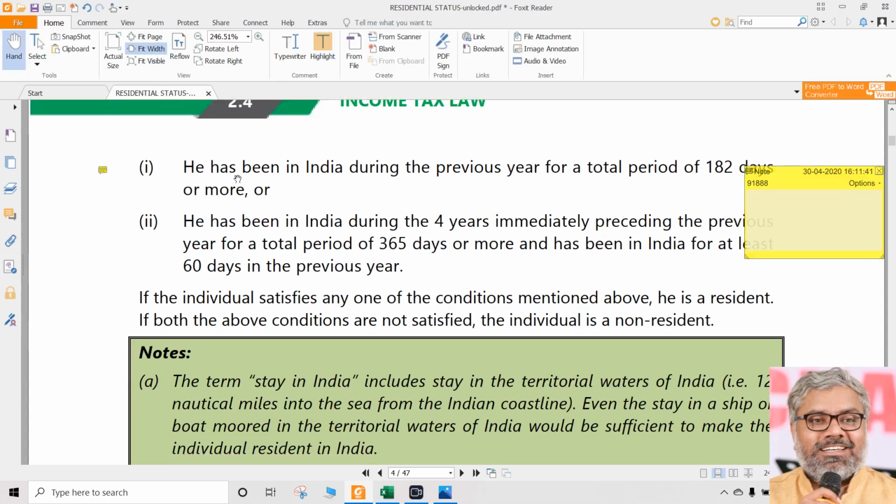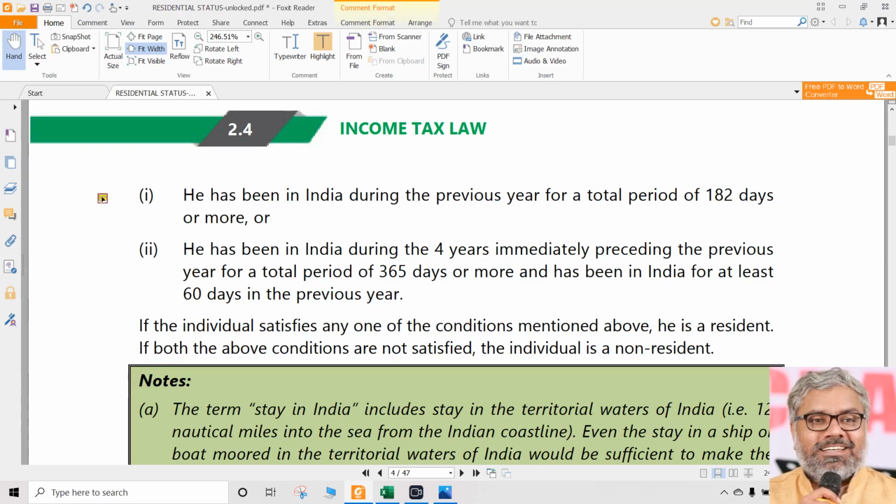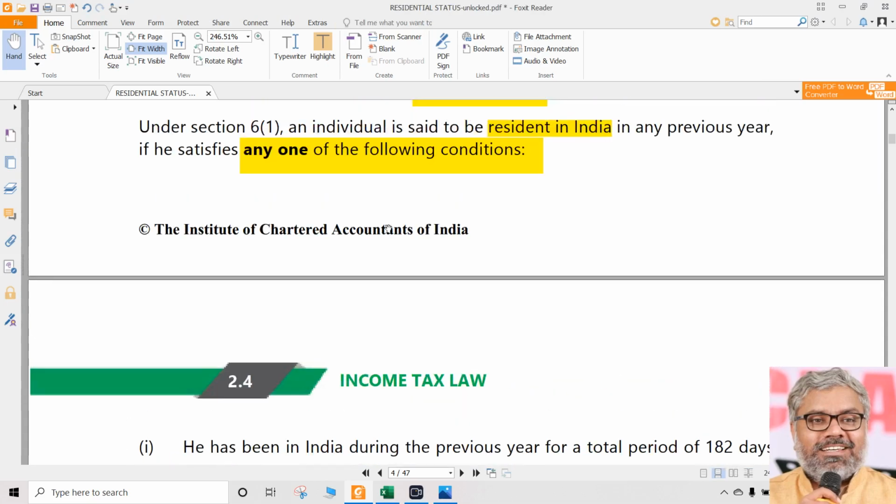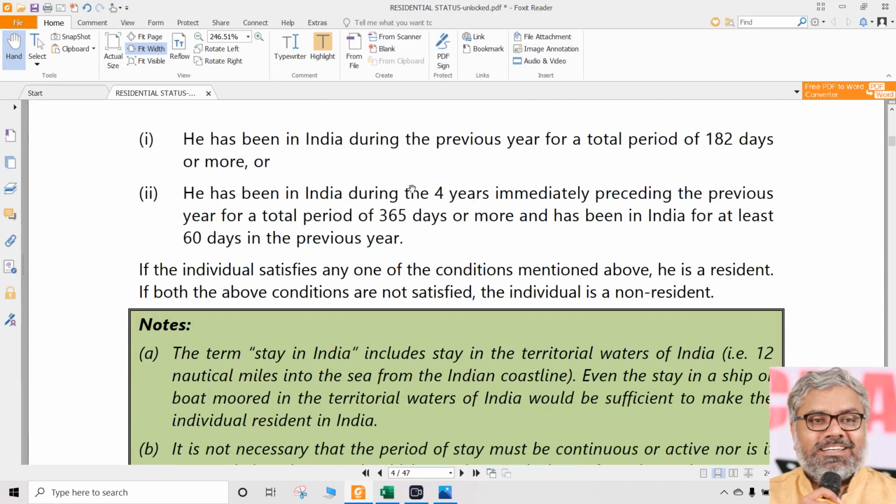So here there is a point to be noted. When a person is called a resident by satisfying these conditions, which condition? Any one of the following conditions. What are those conditions? Read them carefully. Condition number 1: He has been in India during the previous year for a total period of 182 days or more. Exactly. Each word has to be remembered in the same way. You cannot create anything. You cannot imagine or dream any new things here. The law is law.